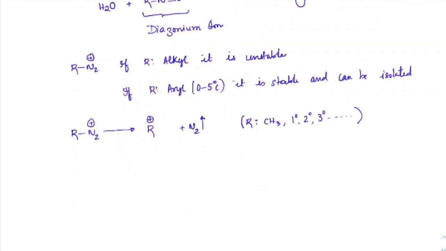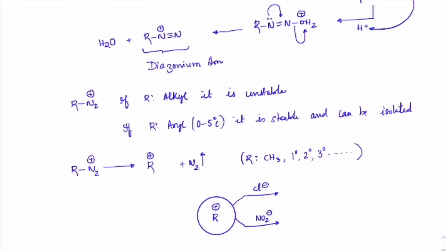Right, now see what all things are present in the solution, guys. Suppose if you have R here, see in the solution what all things we have. In the solution we have some amount of Cl minus. We can have some amount of NO2 minus, because there would be small dissociation of HNO2 as well.